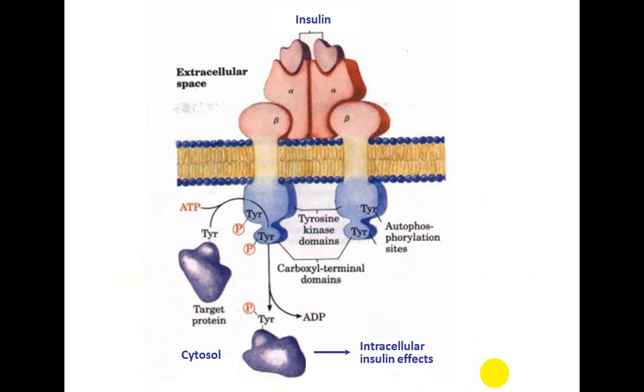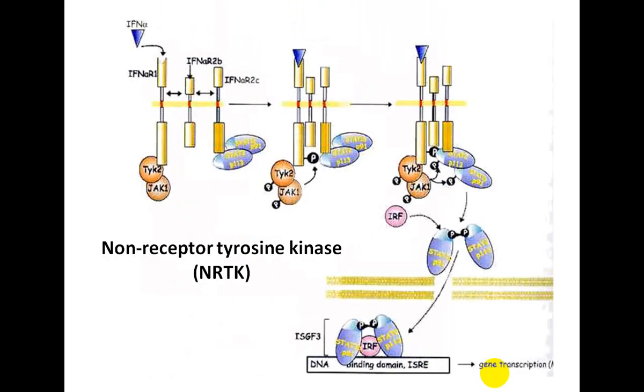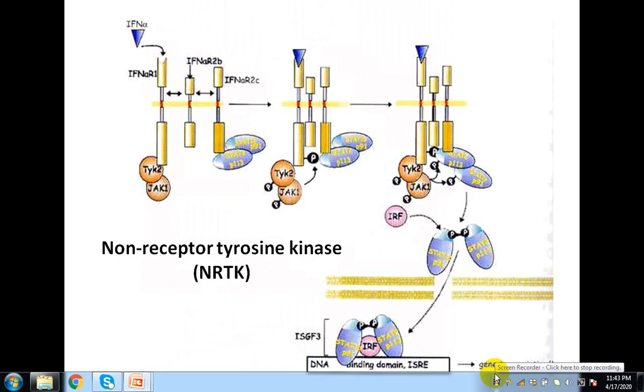And in case of non-receptor tyrosine kinases, these receptors are interferons or growth factors. We will deal with these receptors, how they initiate or activate the signal transduction process, in the coming lecture.